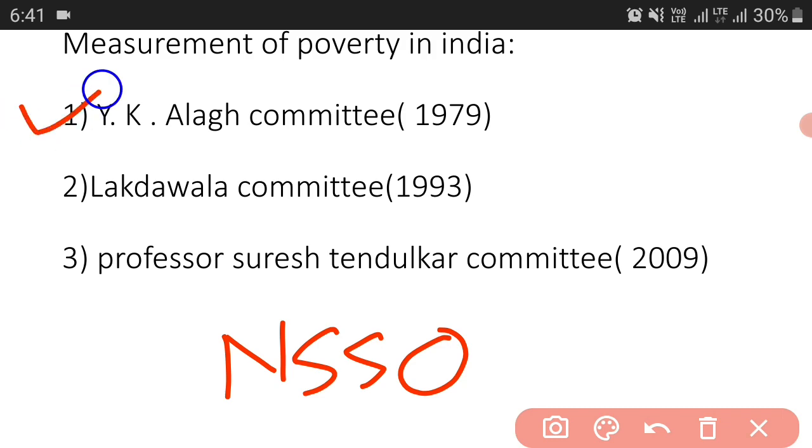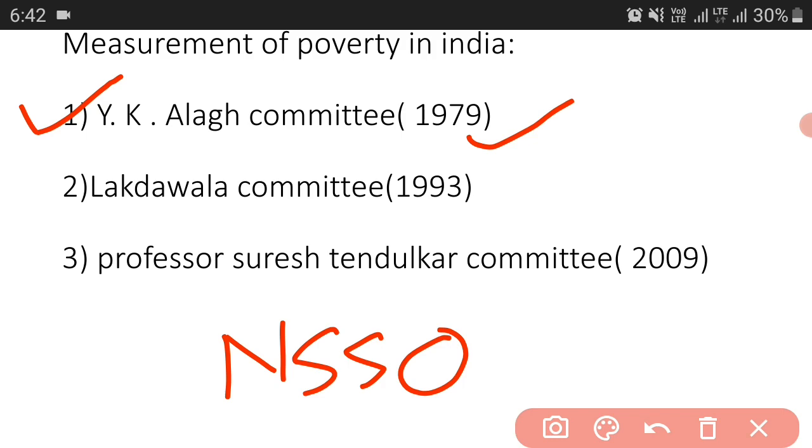Okay, so first of all we will be talking about the YK Alagh committee. This committee was set up by the Planning Commission in 1979, and it expressed the poverty line on the basis of minimum nutritional requirements.